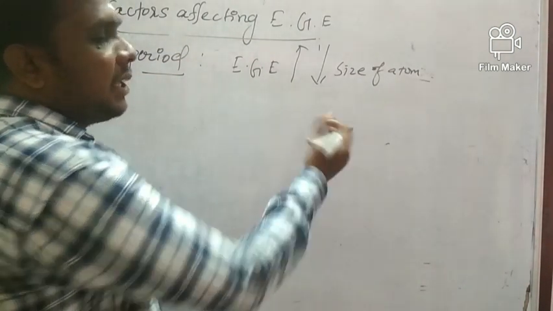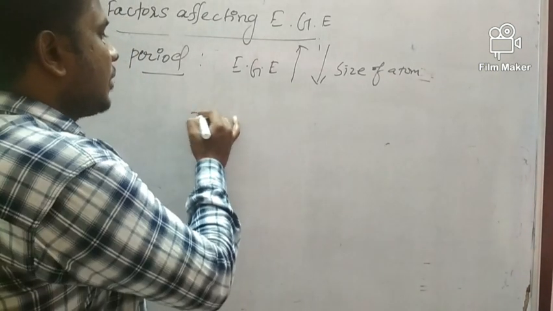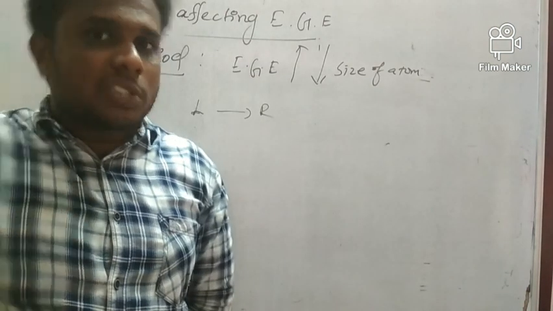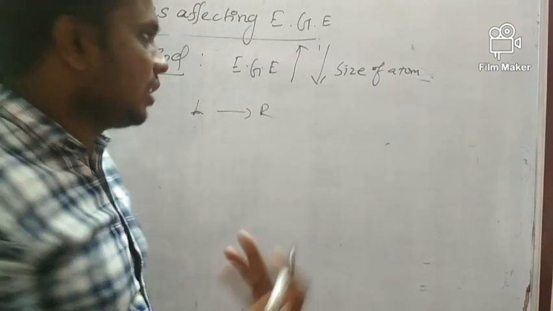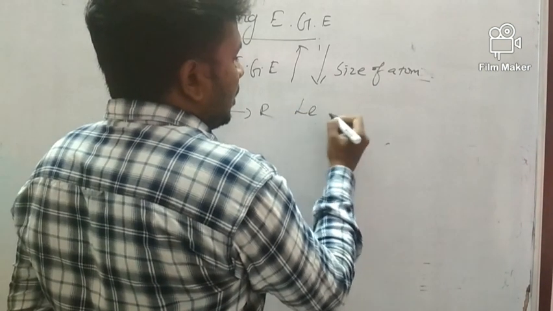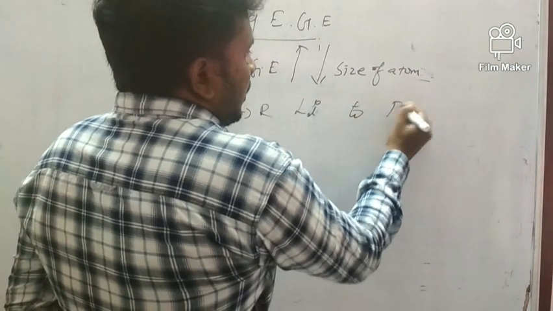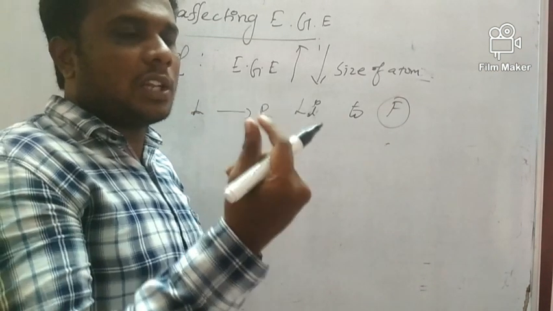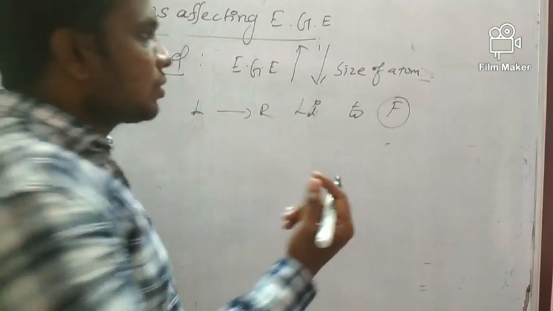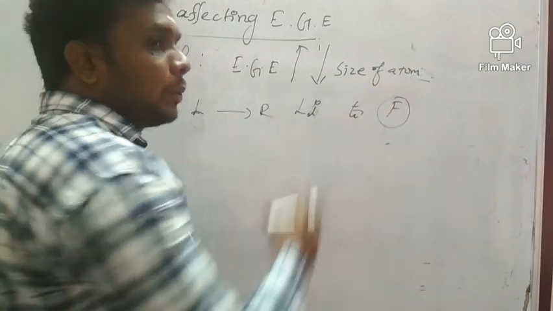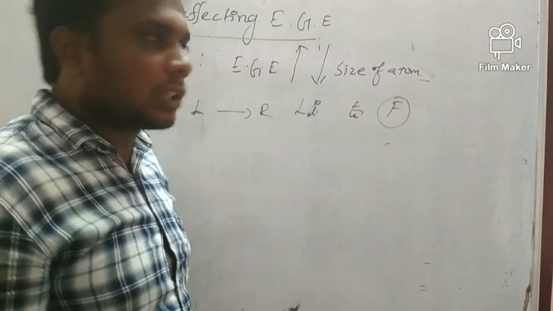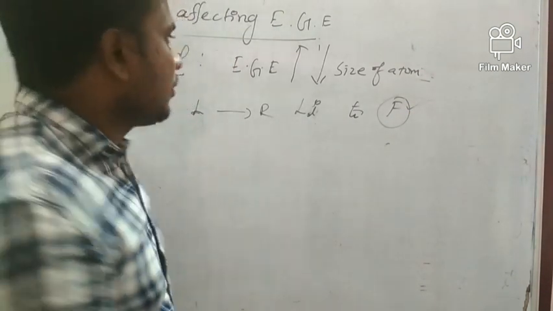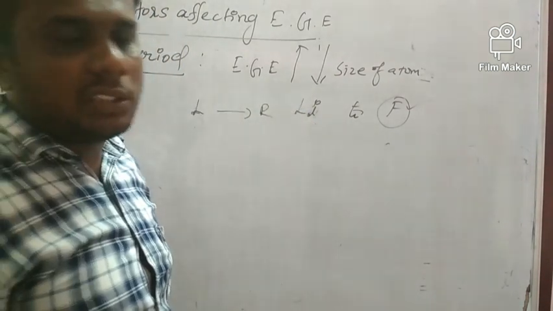Why? Because along the period the size of the atom decreases. When we are moving from left to right, the size of the atom decreases because the effective nuclear charge is increasing. In the second period, from lithium to fluorine, fluorine has the smallest size. Being small in size, it has a powerful nucleus, so it can easily attract the electron. So it has more electron affinity. That's why along the period electron affinity is increasing.